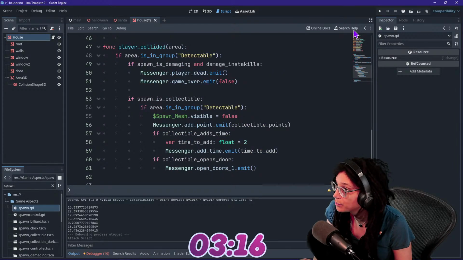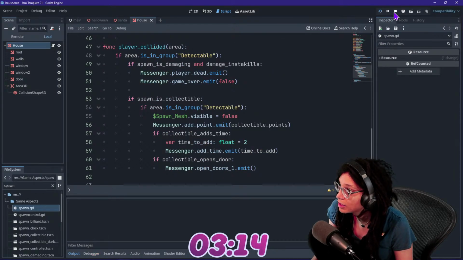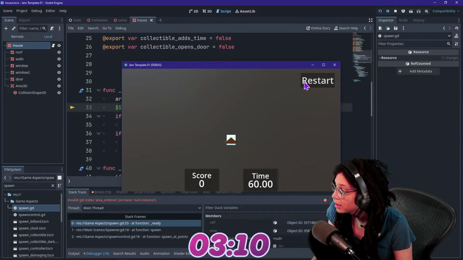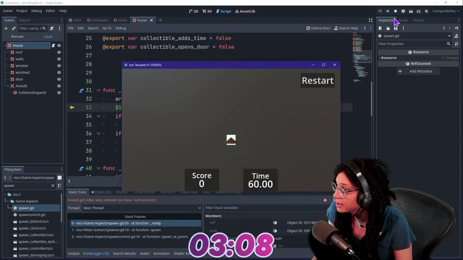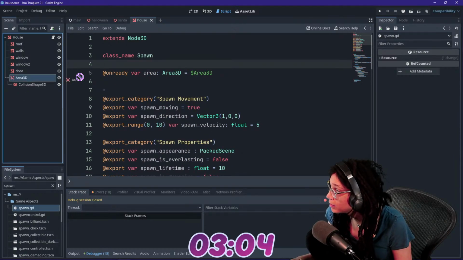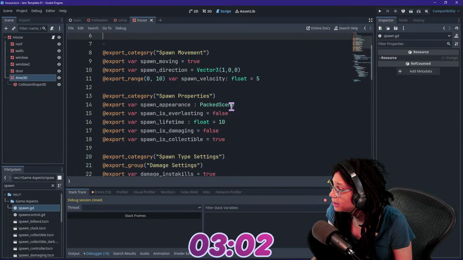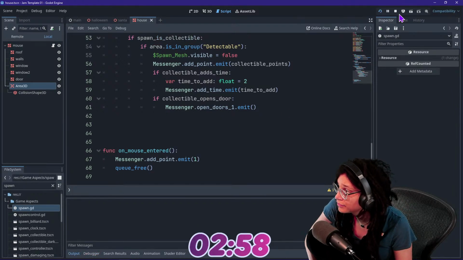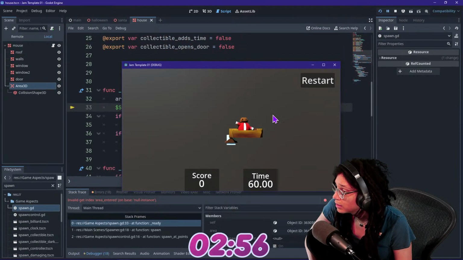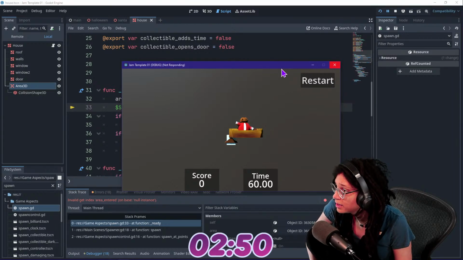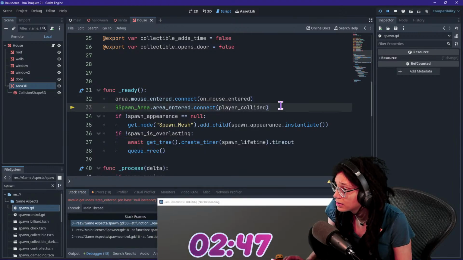Position. Okay, but what happens now? By the way, are they moving? The houses are going to be moving, aren't they? Oh, they're just invalid gamedev area entered on base null instance. What do you mean? What are you talking about? Oh, I've done terrible things. On base null instance. Can you get out of the way for me, please? I beg of you. Oh, man.